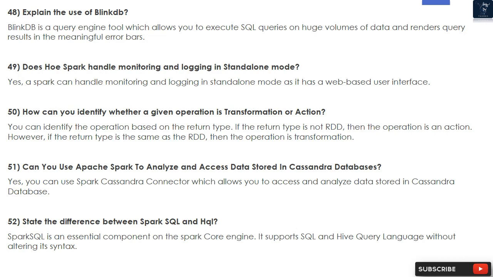51. Can you use Apache Spark to analyze and access data stored in Cassandra databases? Yes, you can use the Spark Cassandra connector, which allows you to access and analyze data stored in Cassandra databases. 52. State the difference between Spark SQL and HQL. Spark SQL is an essential component of the Spark core engine. It supports SQL and Hive query language without altering its syntax.